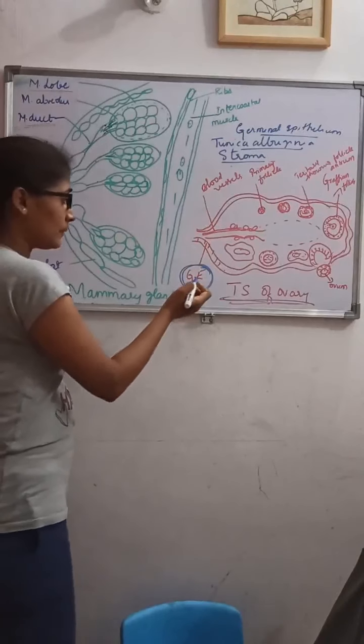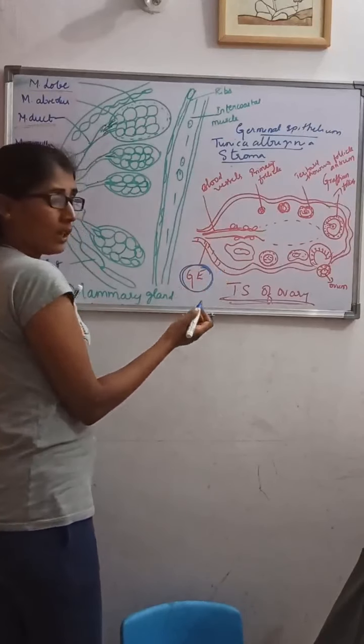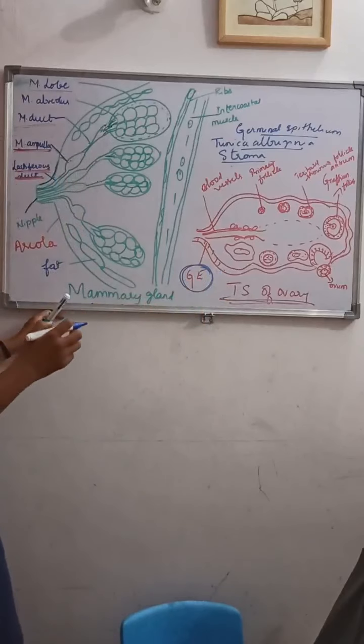You can see here the germinal cells. What is the outer